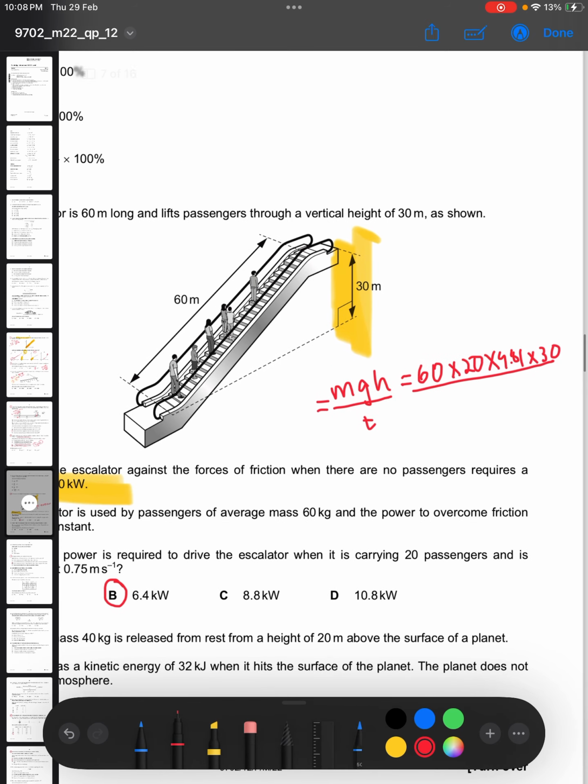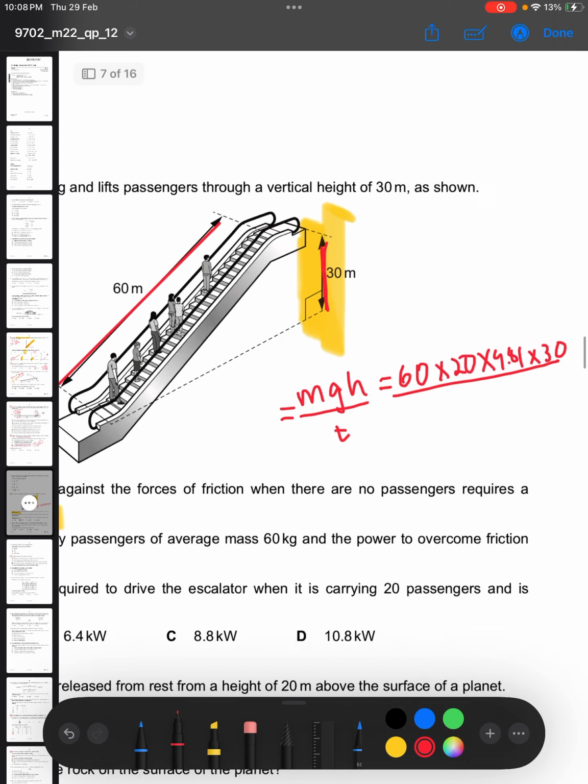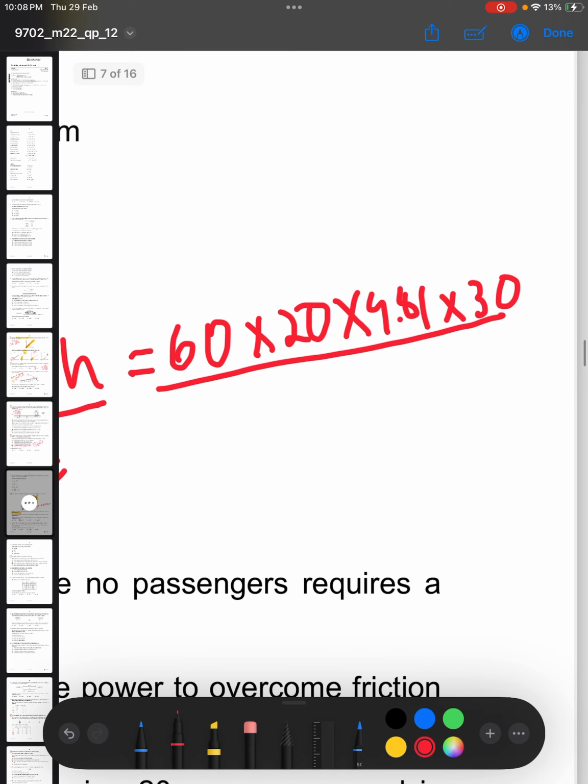If the vertical height moved is 30, then the speed of the escalator is 0.75 for a distance of 60. So 0.75 is the speed, and we have the distance. Time is 60 divided by 0.75, and I don't have a calculator, so that's more or less like dividing by 3/4, which is like dividing by 3 and multiplying by 4. That's 20 times 4, which is 80. So it takes 80 seconds.